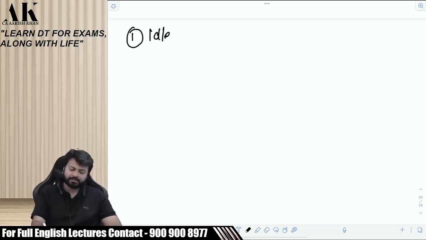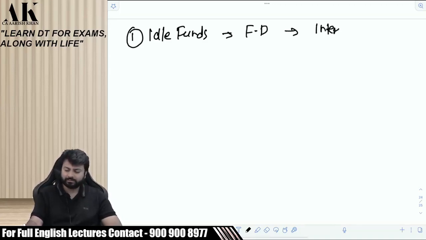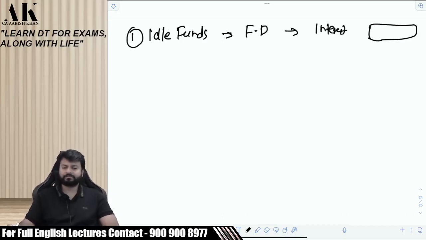Suppose I have idle funds. So I invested that idle fund in an FD and I got some interest out of it. Where will it get classified? Fast.